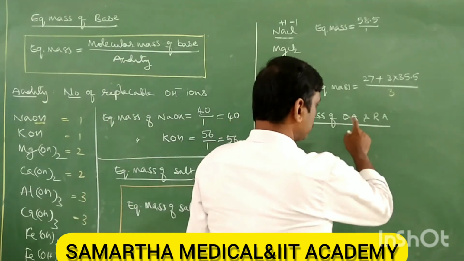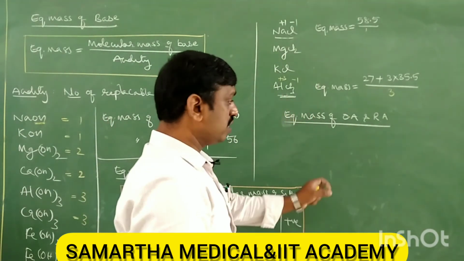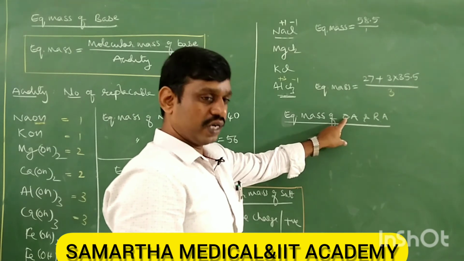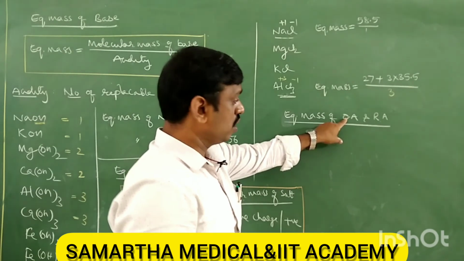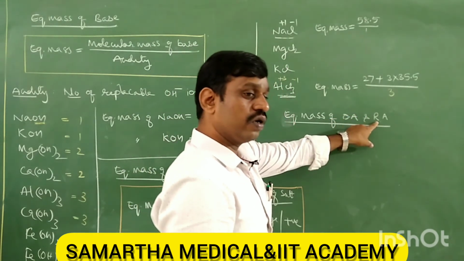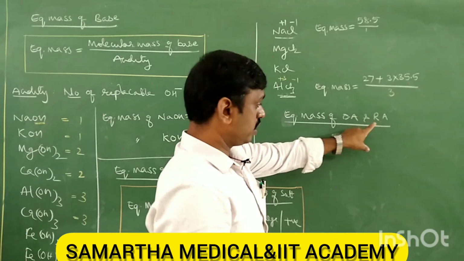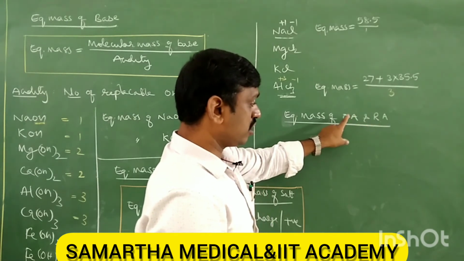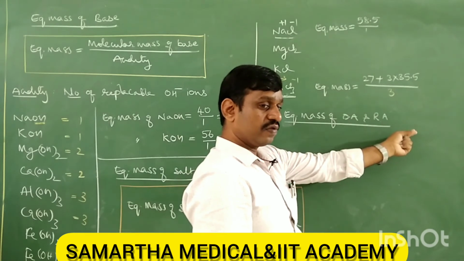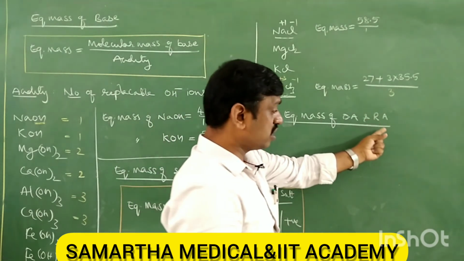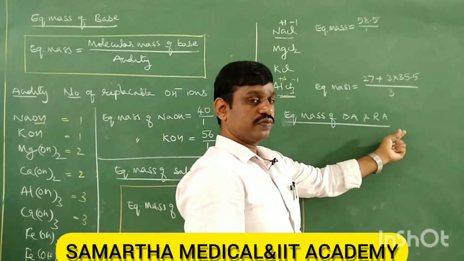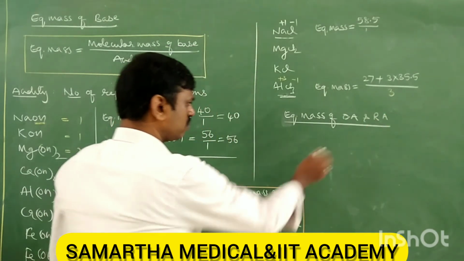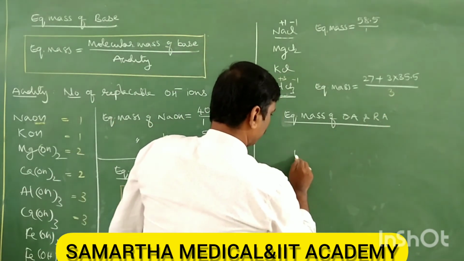What is a reducing agent? An oxidizing agent itself undergoes reduction. It is the opposite for the reducing agent, which itself undergoes oxidation. Now here you want the equivalent mass.